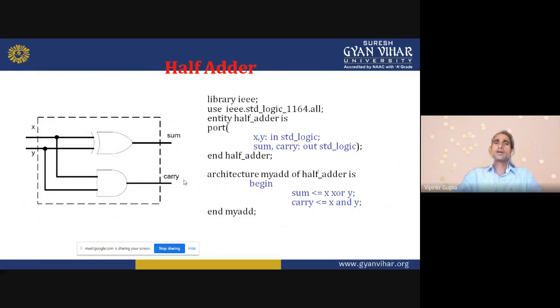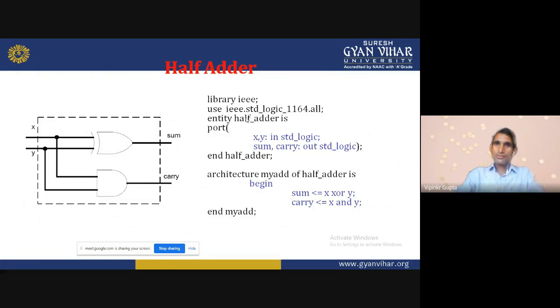Now we will declare the entity. In the previous classes, we saw that we can take any name for the entity. So I will take the entity name as half_adder. This is the entity name, so half_adder is the entity name.